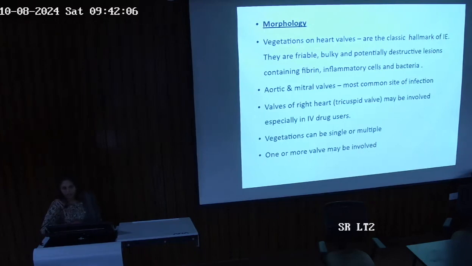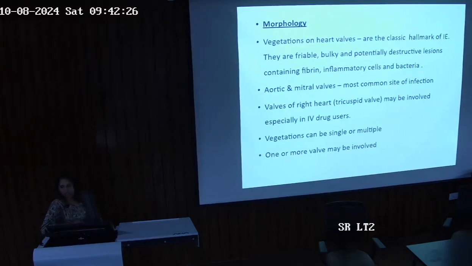Okay, what are these vegetations? I'm repeating, it's important. These are friable, bulky, destructive lesions which contain fibrin, inflammatory cells and bacteria. Most commonly involved are the aortic and mitral valves. Again, we have been speaking about this.